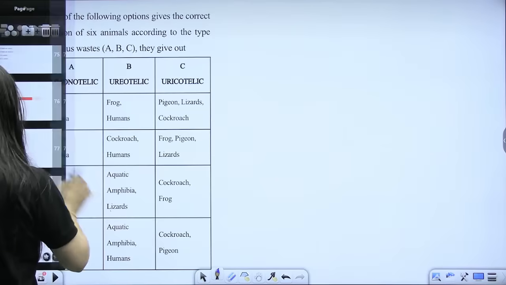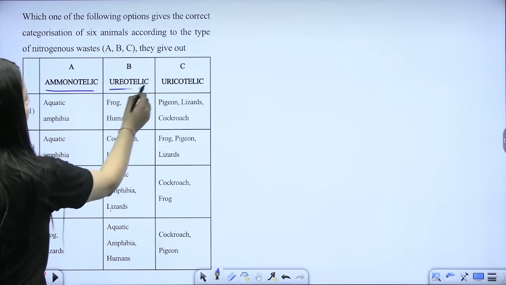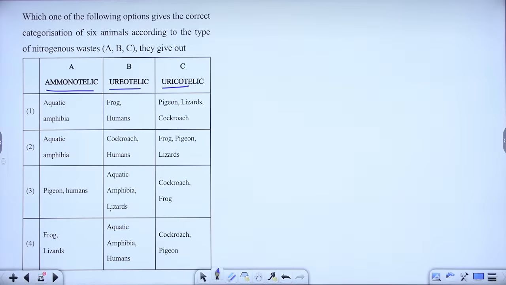Chaliye, next part. Hanji, ammonotelic, ureotelic, uricotelic. Good question. Which one is correct? Right, out of all the options, which one is correct, guys? Quick.